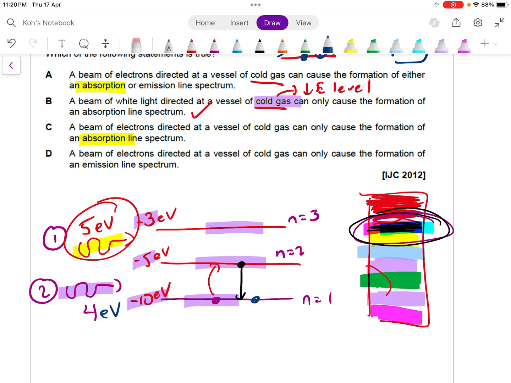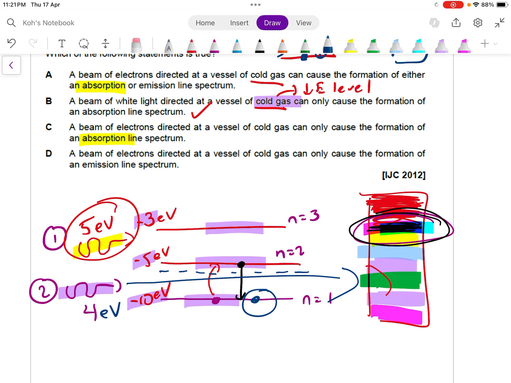Okay, let's just say I have another photon of 4 eV, for example. So there's a gas atom at negative 10 eV. So as you absorb, let's just say you absorb 4 eV, you're going to live on the staircase because negative 10 plus 4 is about negative 6 eV. So you're not allowed to live on the staircase. You're only allowed to live on the first level, second level, and third level, right? So nothing is going to happen, meaning that the gas atom is not going to get excited. So the 4 eV is just going to pass through straight and form the colored background.